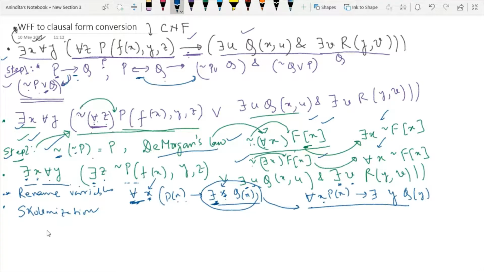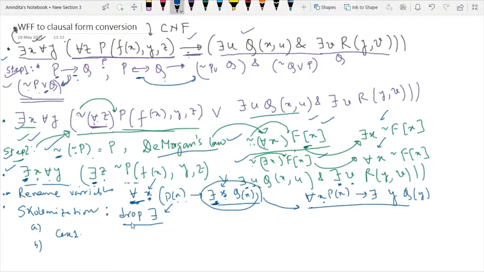Now I would rather say that this skolemization itself has two different cases. First, let me explain what is the meaning of skolemization. Skolemization means you have to drop the existential quantifier. So if your given WFF has some existential quantifier, you have to drop them. Dropping of an existential quantifier will have two cases.